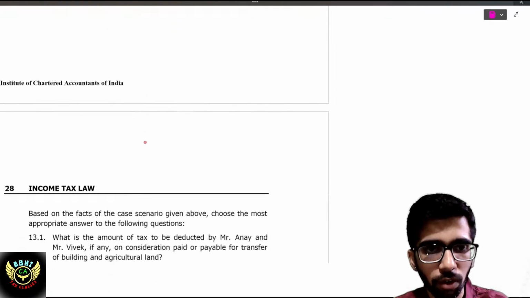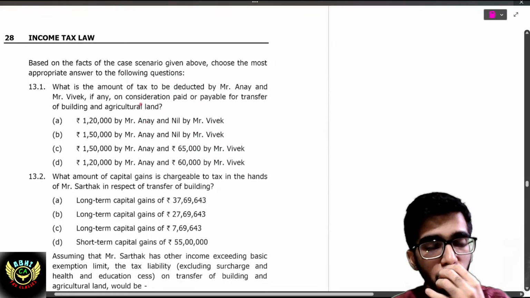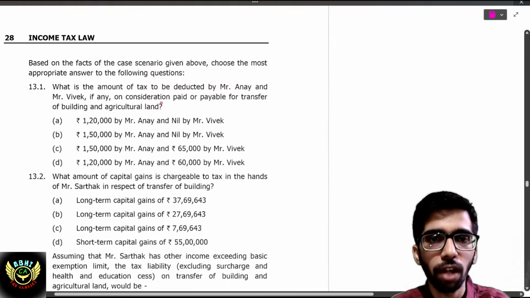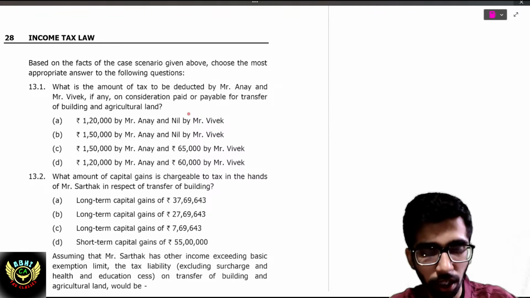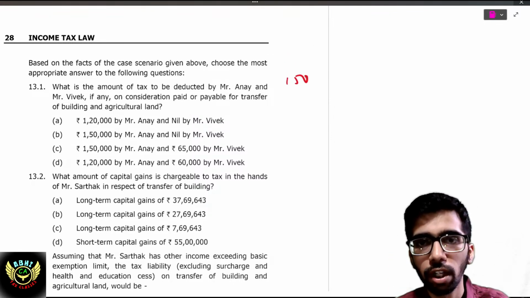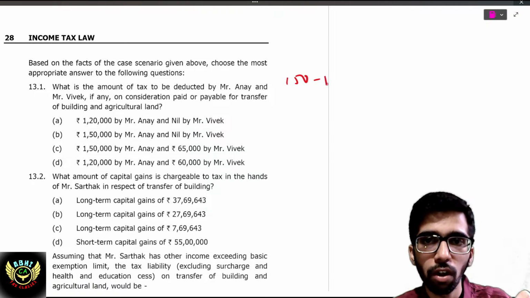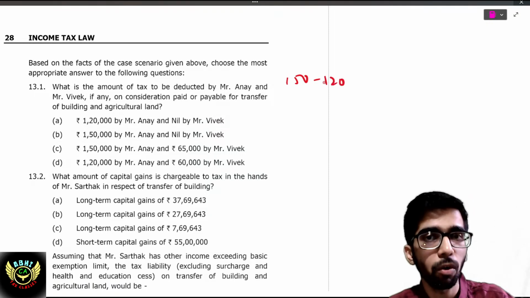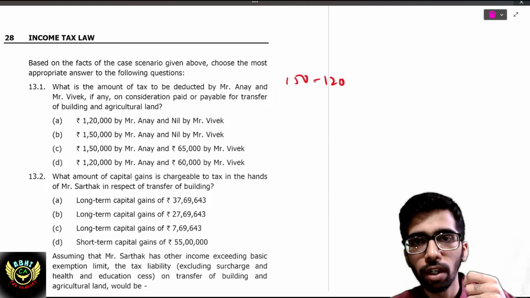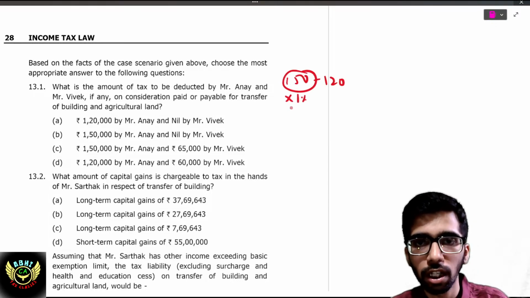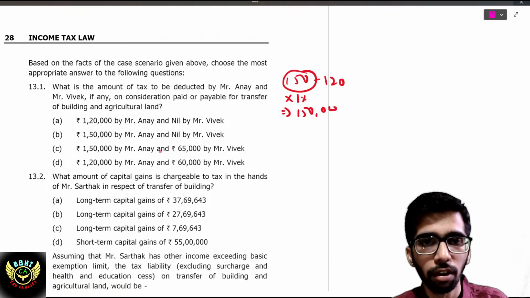CII has been given, very good. Based on the facts given above, choose the most appropriate answer. What is the amount of tax to be deducted? Section 194IA, because it is sale of immovable property, right? If it is more than 50 lakh, then stamp duty value or fair value consideration, whichever is higher, applies. In this case, 150 should be considered, whichever of 150 or 120. We should not compare 140, because on the date of agreement no amount was received through account payee cheque. So of 150 or 120, whichever is higher is 150. On that 1% comes to 1,50,000.